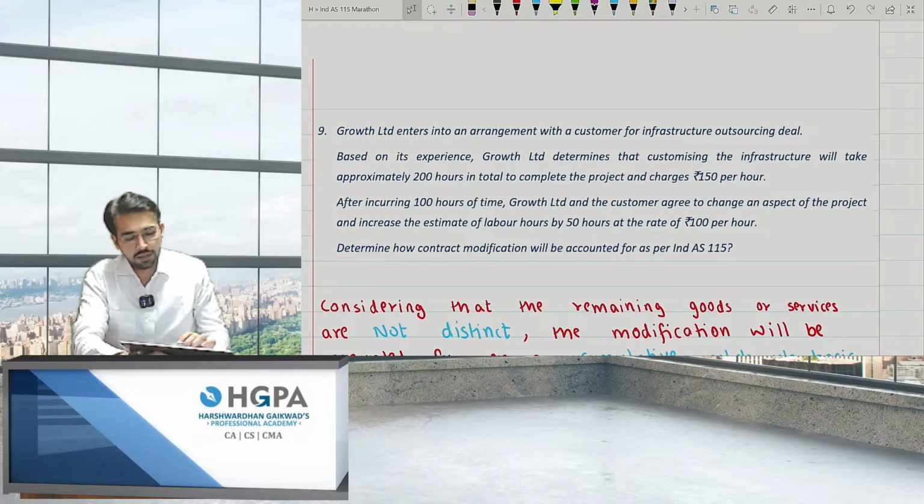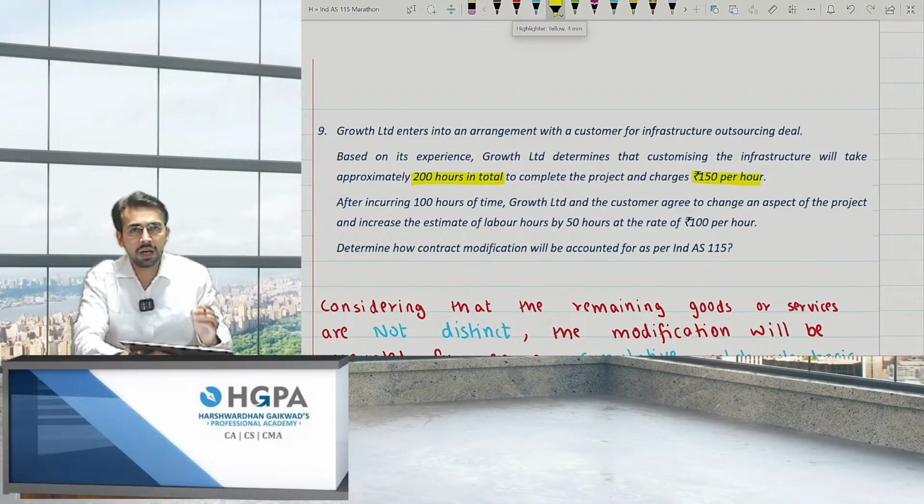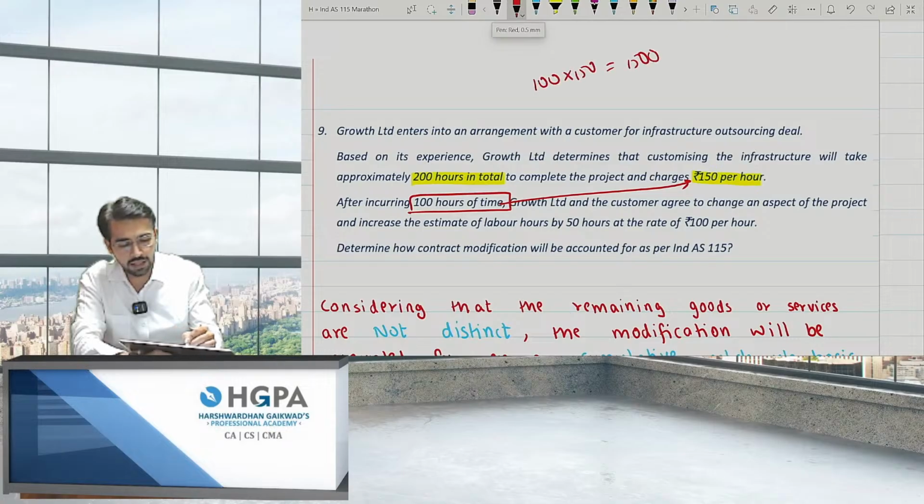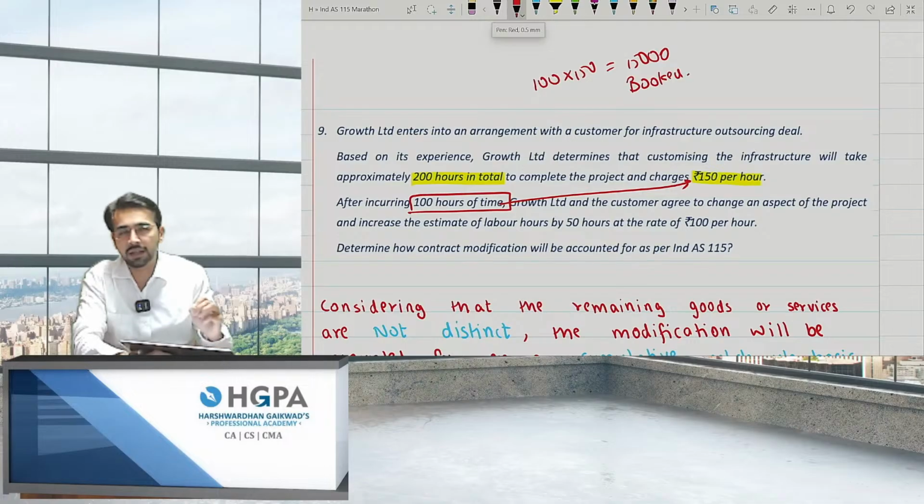Based on its experience, Growth Limited determines that customizing the infrastructure will take approximately 200 hours in total to complete a project, and the charges are 150 per hour. That means 200 was the initial estimate and 150 per hour was a new one. After incurring 100 hours of time, that means 100 hours have already been spent. So can I say 100 into 150? You have already booked the income, that is 15,000 income has already been booked, right? Every hour you must have booked the income.